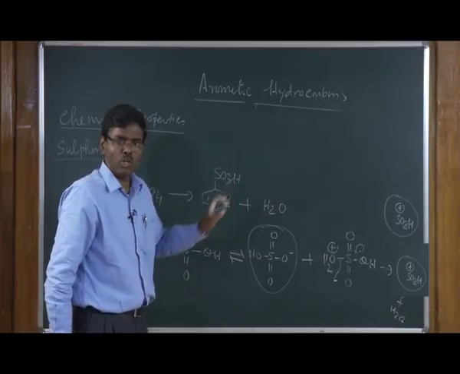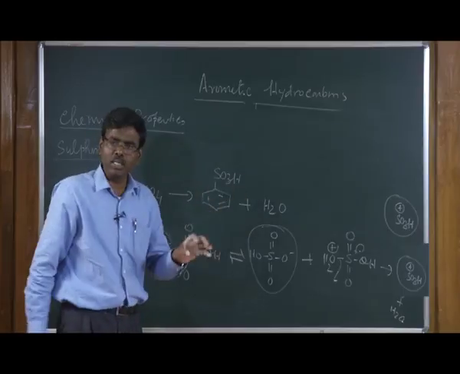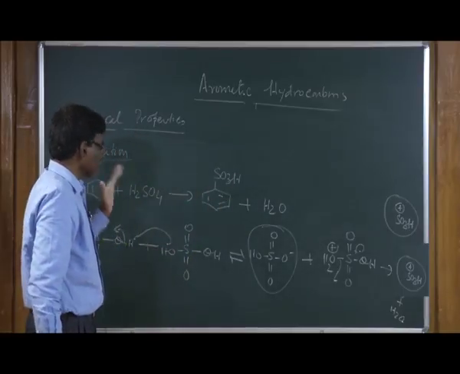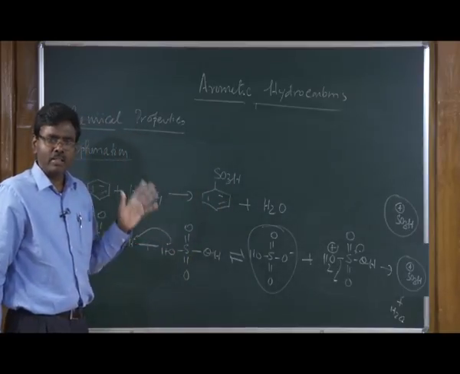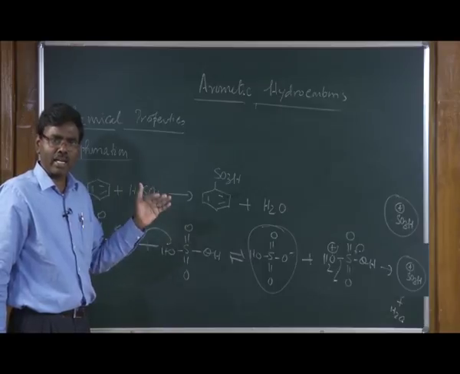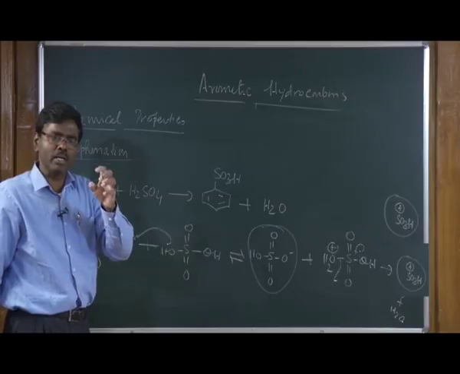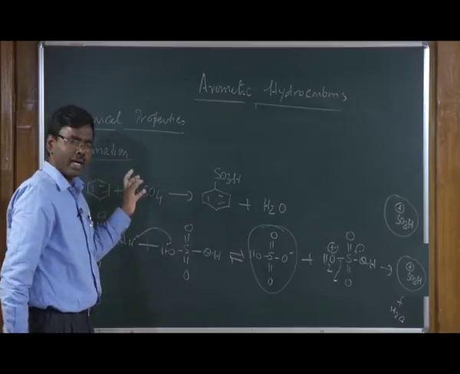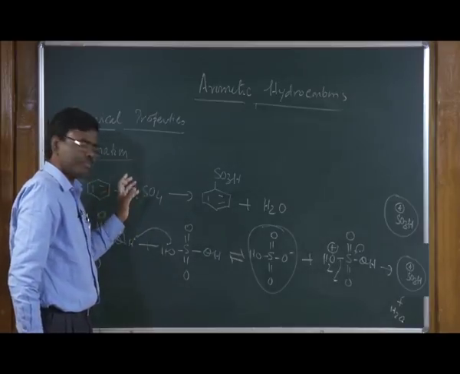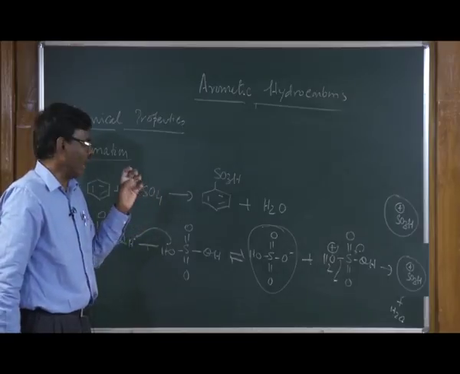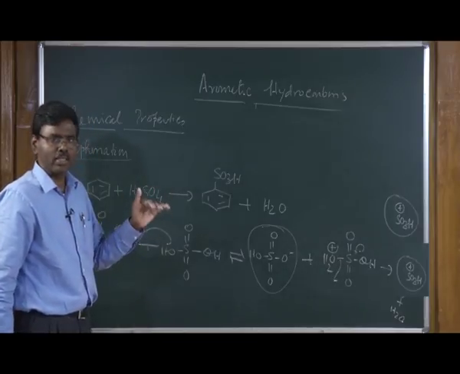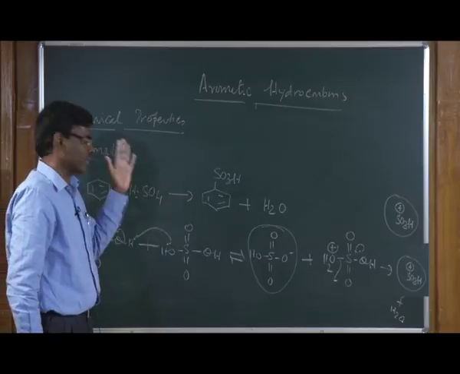The byproduct is water. The mechanism is similar in both cases. In the case of nitration, sulfuric acid acts as a catalyst, in other words, as an acid, and nitric acid picks up the proton from the sulfuric acid and converts into water and NO2 plus electrophile that undergoes reaction.